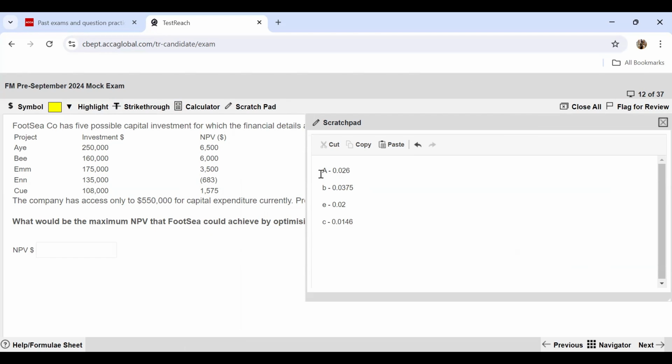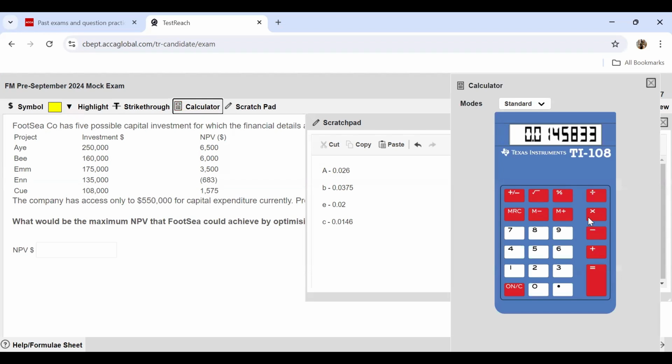So first of all, if you're going for project B, you're going to use 160,000. So out of 550, 160 is already utilized. Now you're left with 390. So you're going to choose project E because that gives you 20%, 0.02. So if you take that also up, you will be incurring 175,000 again. So now you're left with 215. The next one you're going to take is C. So you will be taking up this also entirely.